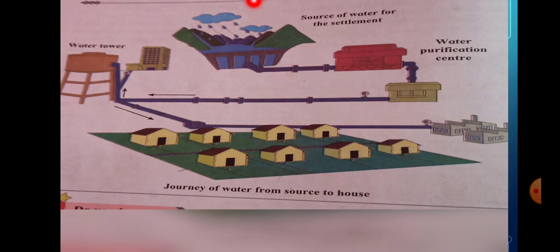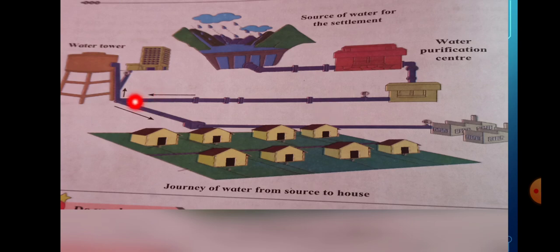We get water from the rain. This water we get from river, lake, pond. Then we collect this water through the largest pipe to the water purification center. Then we purify the water. Then this purified water is supplied to our towns and cities through the largest pipe.